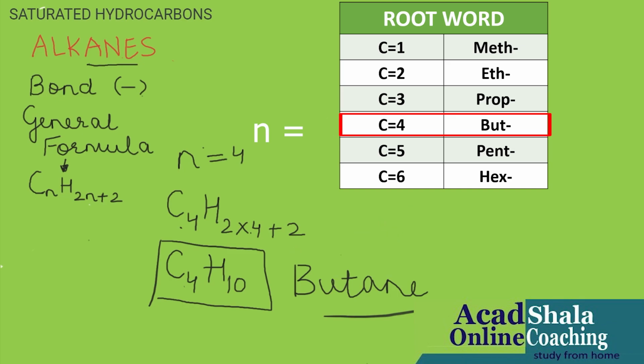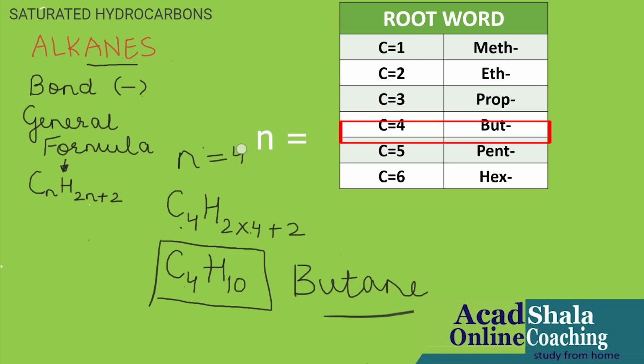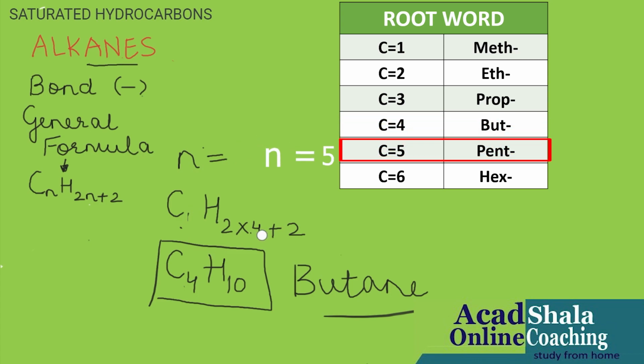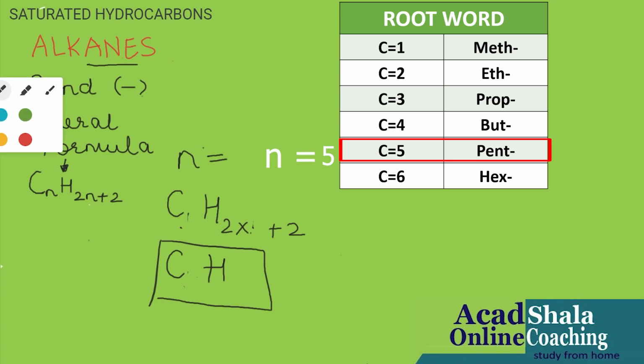Finished. Now we are going to do the fifth one. Children, can you do it quickly? Please, you should always have pen and paper with you whenever I am teaching. Okay, let's write. When n is equal to 5, I will put the value of n equal to 5 in the general formula CnH2n plus 2: C5 H 2 into 5 plus 2.